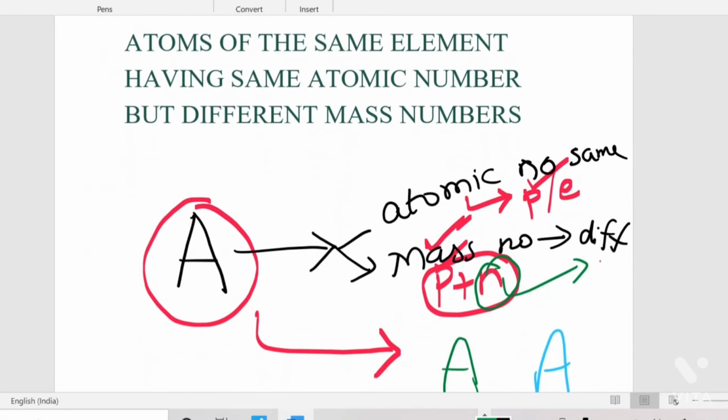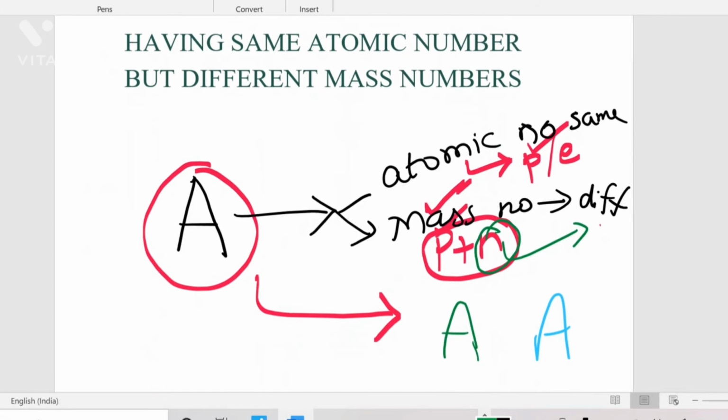Here, just imagine an alphabet as one of the elements. If this element has different siblings by change of its mass number, these are called isotopes. For example, the atomic number should be the same for an isotope. That means the number of protons or the number of electrons should be the same. Then the mass number is different. So here the proton number is the same. The mass number is the total number of protons and the total number of neutrons, right?